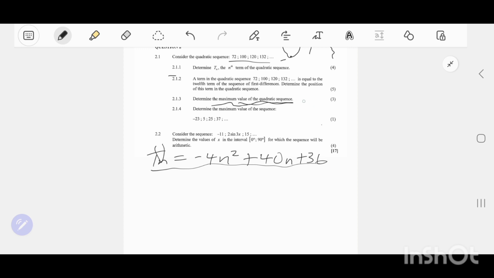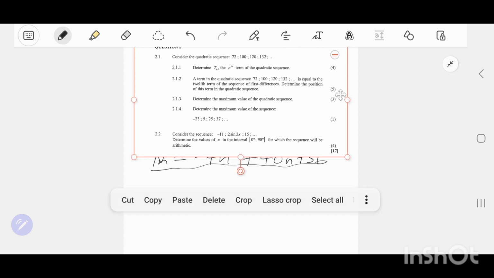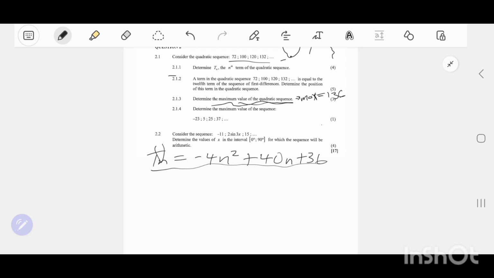The maximum value here, the answer here, we got as 136, people. We got it as 136.